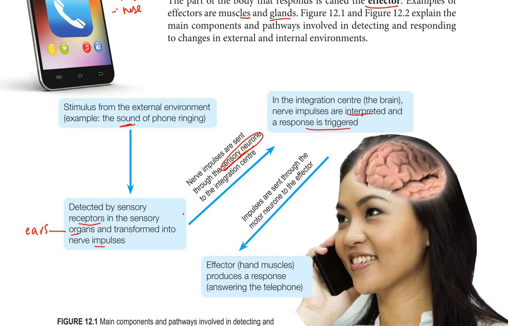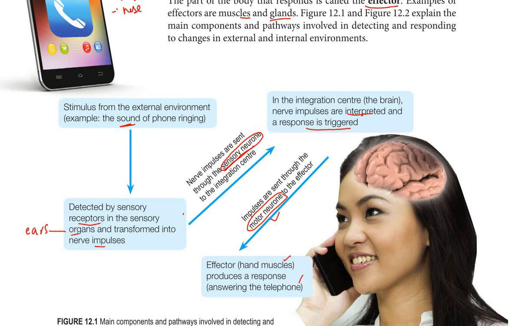The brain decides what we should do, and which effector should function. After that, the impulse is sent through the motor neuron to the effector. The effectors then produce a response, answering the telephone. The hand muscle here is part of the effectors.